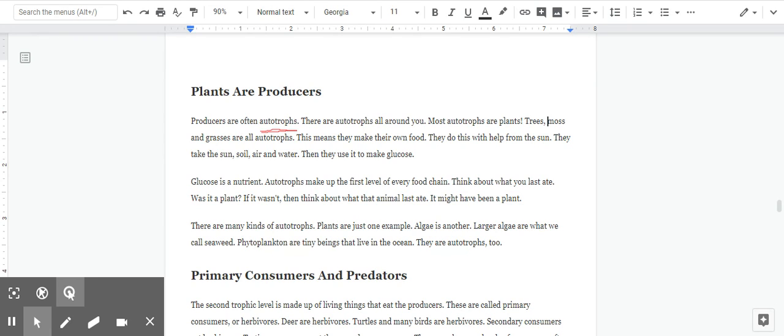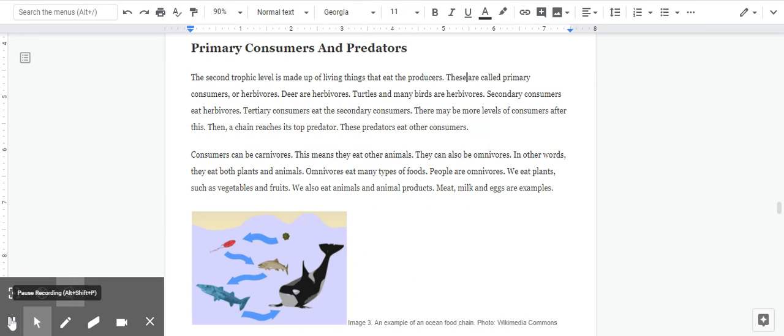Think about what you last ate. Was it a plant? If it wasn't, then think about what that animal last ate. It might have been a plant. There are many kinds of autotrophs. Plants are just one example. Algae is another. Larger algae are what we call seaweed. Phytoplankton are tiny beings that live in the ocean. They are autotrophs too.